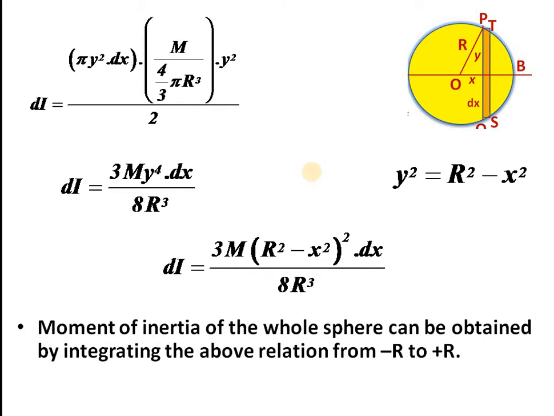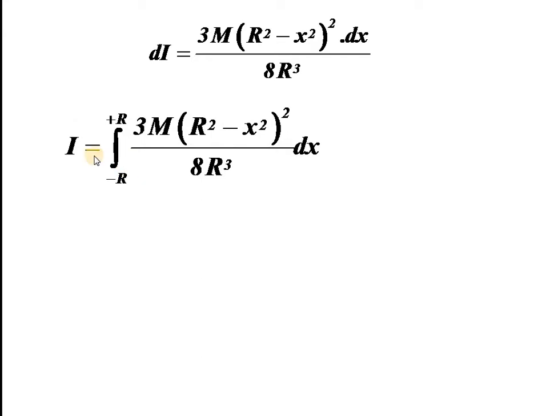So now the total moment of inertia can be calculated by integrating the above relation from minus r to plus r. So let us do that integration. We are integrating from minus r to plus r. The expression is the same: 3m (r² minus x²)² divided by 8r³ dx.